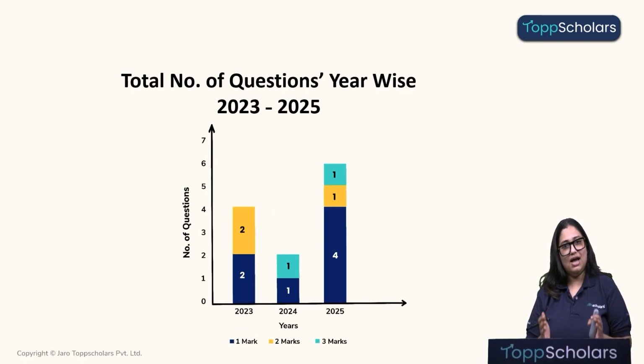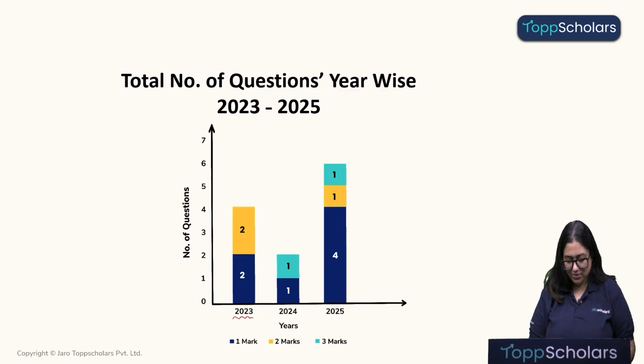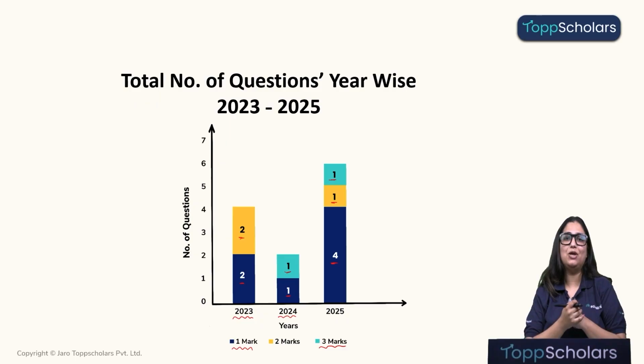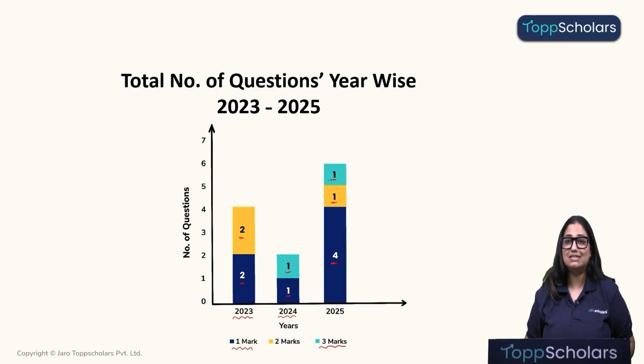Over here, we can look at the same thing, children, in the graphical format. So we can see over here, in the year 2023, 2 questions were asked for 1 mark each and 2 questions were asked of 2 marks each. In year 2024, 1 question was asked for 1 mark and 1 question was asked for 3 marks. And in year 2025, 4 questions were asked of 1 mark, 1 question was asked for 2 marks and 1 question was asked for 3 marks. Alright, so I hope this made the importance of this topic even more significant in your minds. Now, let's look at the questions.